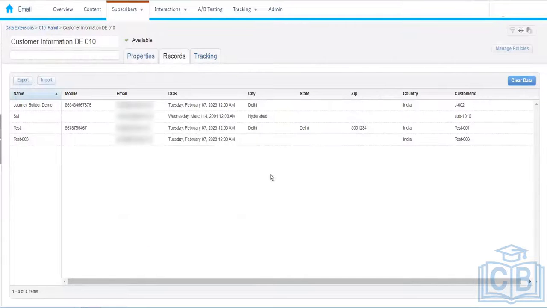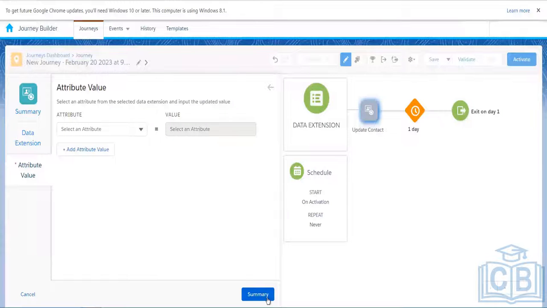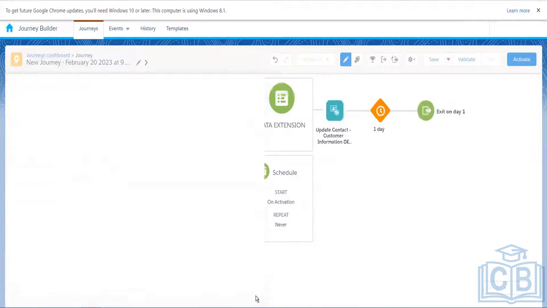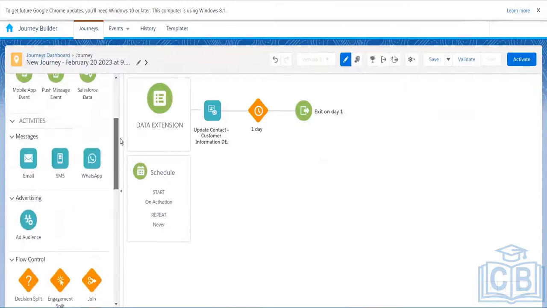Now there could be a possibility that they reach the email message activity, but for some reason, maybe the email address is not correct, or for some reason they do not receive the email, or they are stuck at the email activity and are not able to move forward. Let's say we have this email message activity over here.